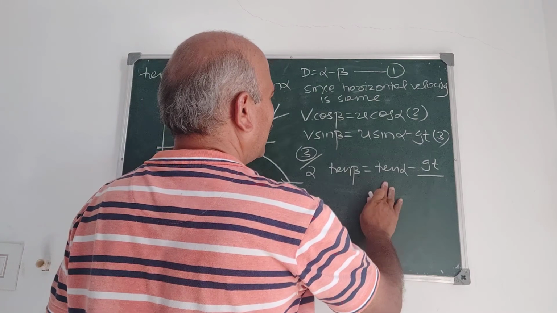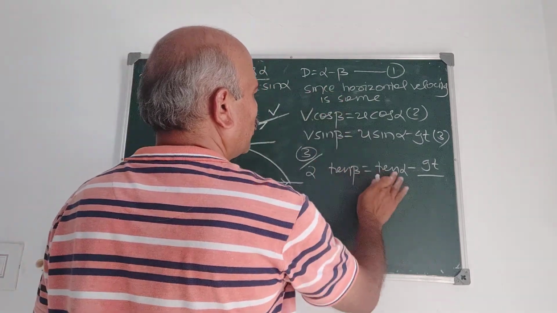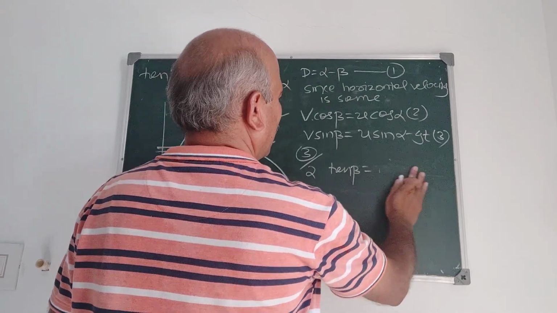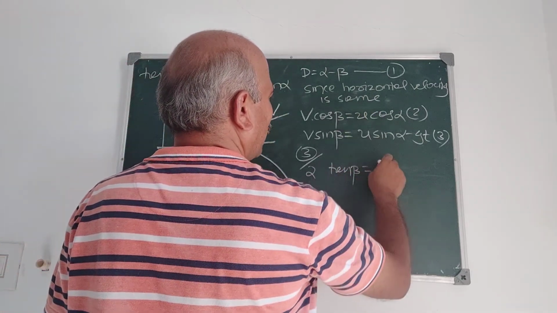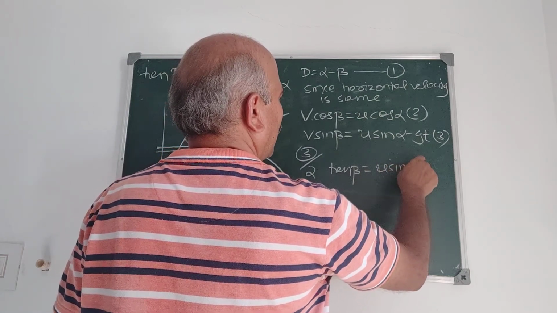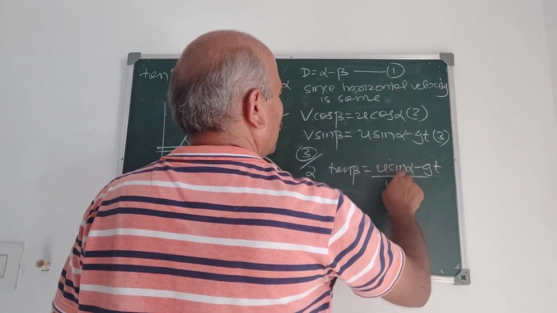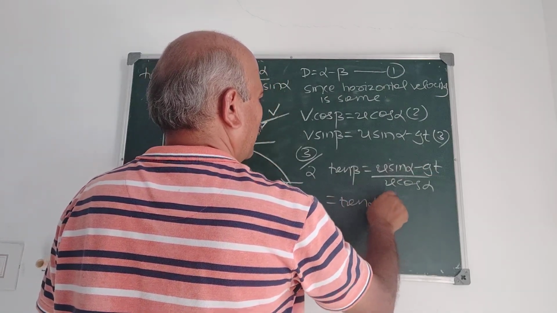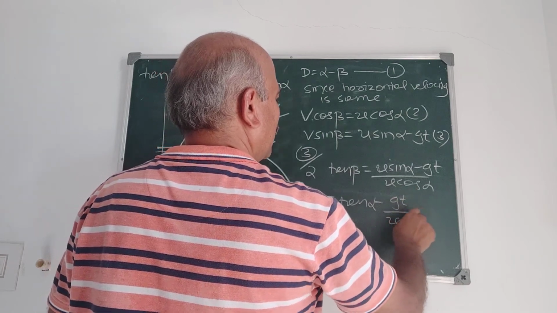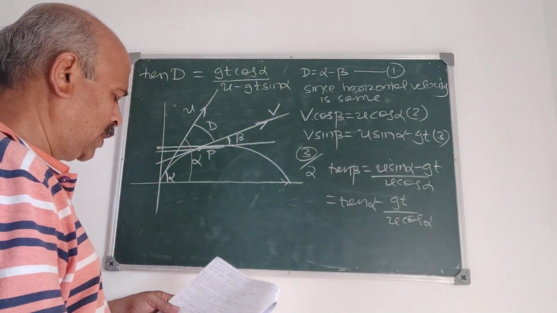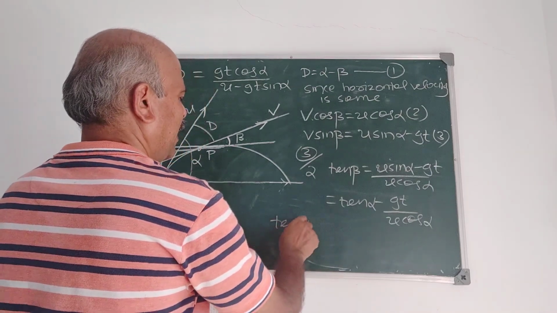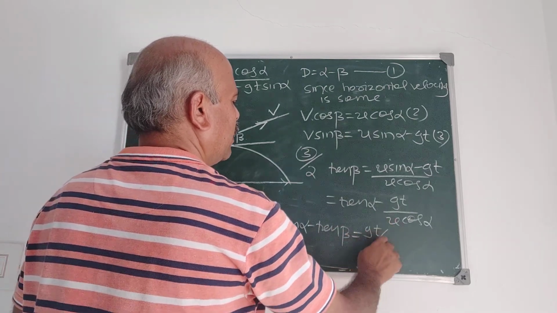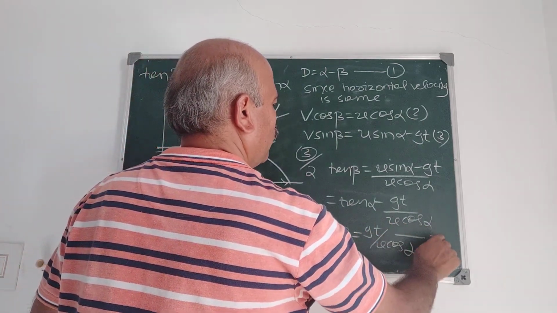Correct? Tan beta is sin beta by cos beta. Tan beta is U sin alpha minus gt by U cos alpha. So it is tan alpha minus gt by U cos alpha. Therefore, tan alpha minus tan beta is gt by U cos alpha. This is 4.